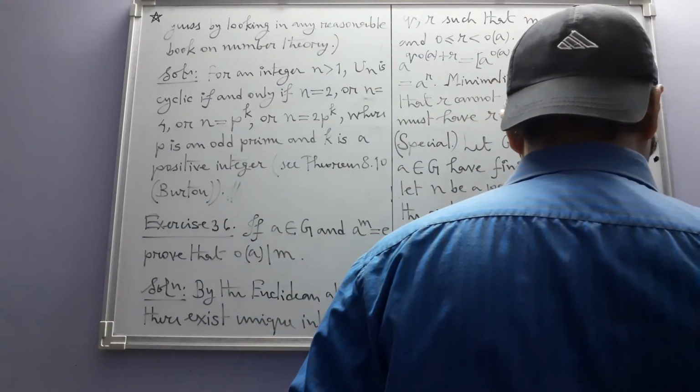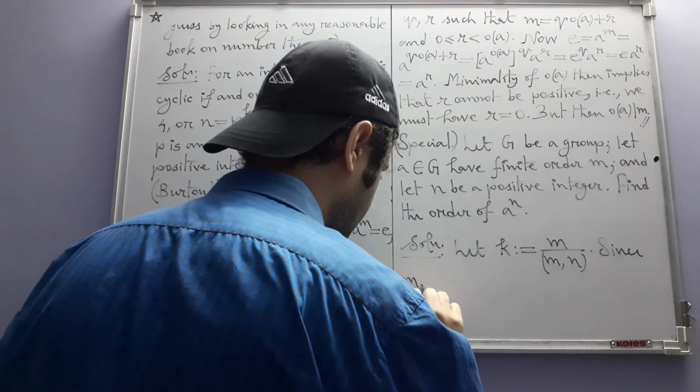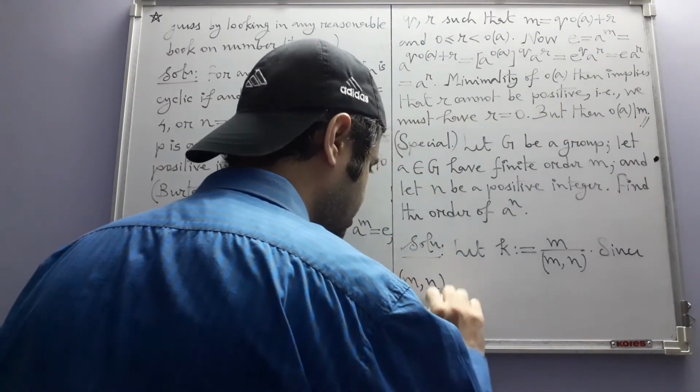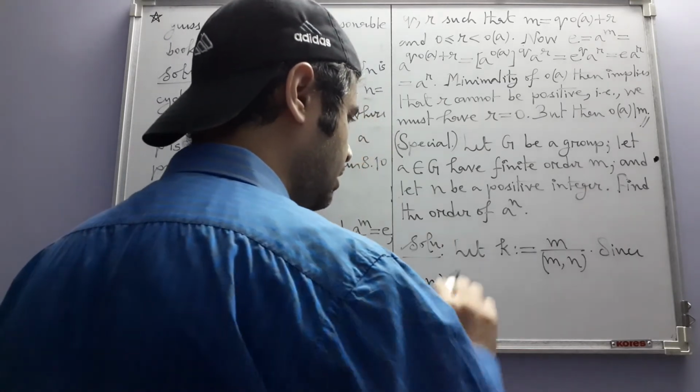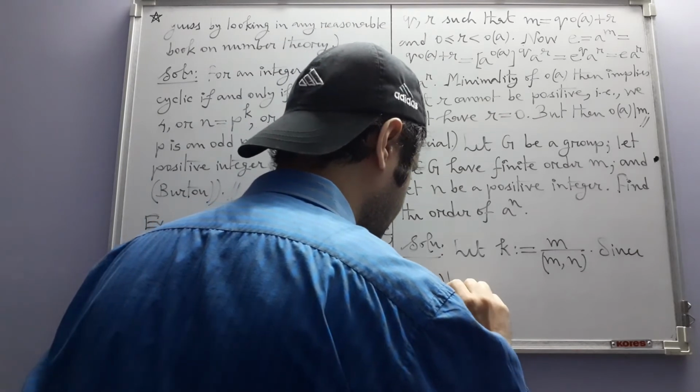But we also know that the GCD of m and n, besides dividing m, also divides n.